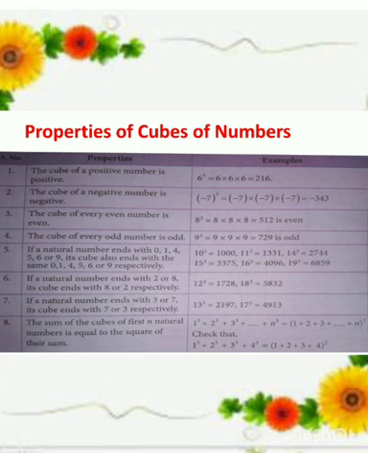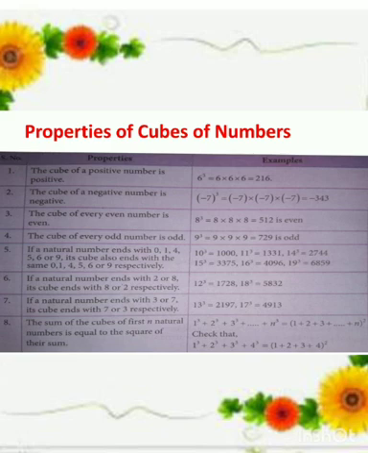So 10 cubed is 1000. 11 cubed is 1331. 14 cubed is 2744. 15 cubed is 3375. 16 cubed is 4096. 19 cubed is 6859.